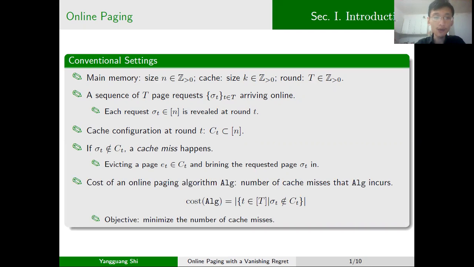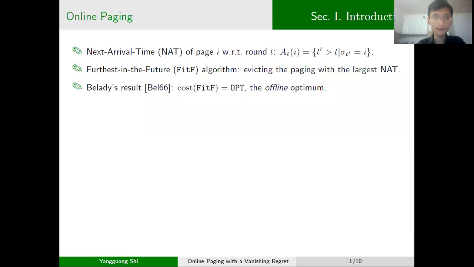The cost of an online paging algorithm is defined to be the number of cache misses, and the objective is to minimize the number of cache misses. Given the full sequence of the paging requests, we can define the next arrival time NAT of a page i with respect to a round t to be the first round after t when the page i is requested.